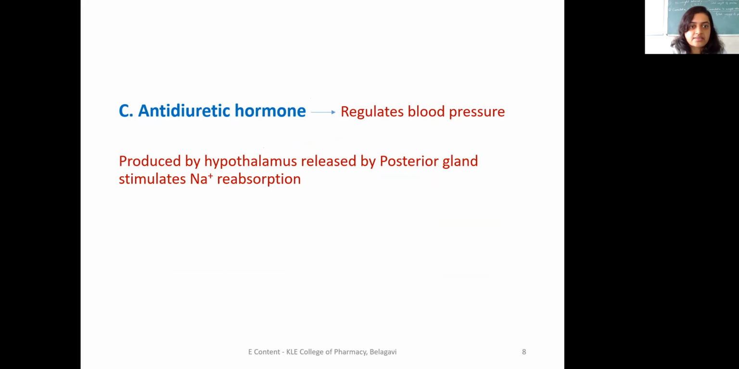Last is the antidiuretic hormone. It will regulate the blood pressure. This hormone is produced by the hypothalamus, and an example is vasopressin. This hormone is released by the posterior pituitary gland and it stimulates sodium absorption. We studied sodium absorption and this whole process in the formation of urine, that is, the physiology of urine formation in the nephron, how reabsorption and so on take place. And this also affects BP.